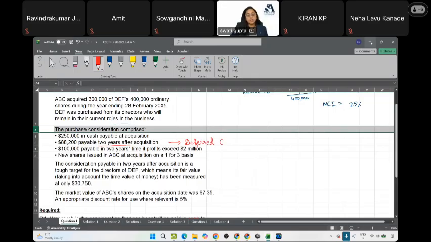And deferred consideration is recorded at present value. Absolutely correct. So we will have to calculate the 2 years present value factor and multiply by our 88,200, and that's how we'll get the present value. Next, $100,000 payable in 2 years time if profits exceed $2 million. This is which kind of consideration?